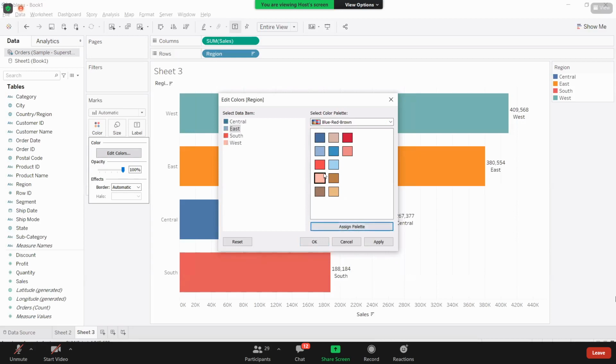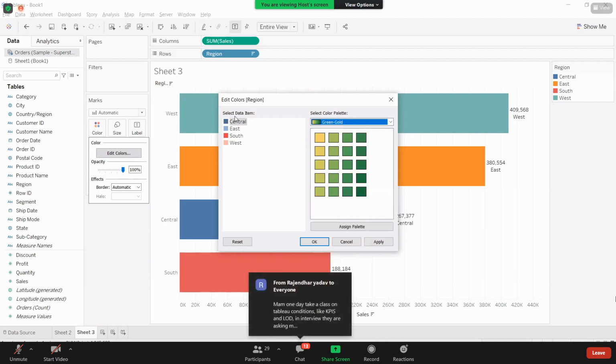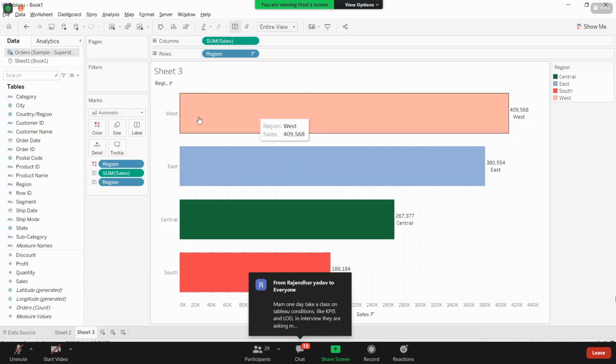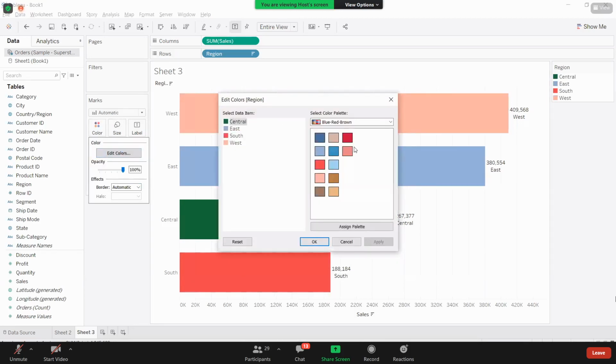If you have more colors and fewer dimension members, it will assign the palette in the required manner based on the available colors. It will pick those colors and assign the palette. If you want particular colors, just select and choose the color. You are getting the point, right? Now let me change. Our main need is to change this to green. Click on apply. Why is West coming like this? We want to take this to green, right?